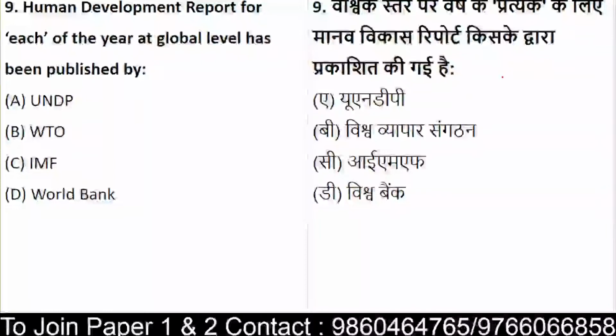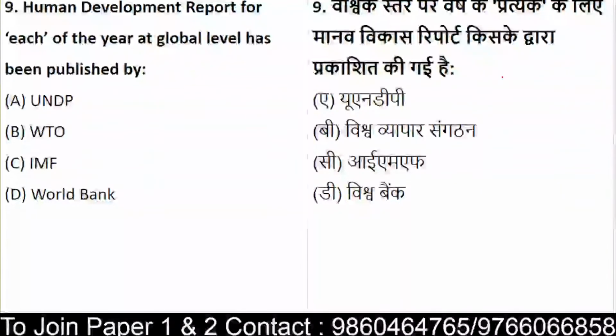It is done by whom? Question number 9, everyone. Who does the human development report at the global level? Yes, answers have started falling in.